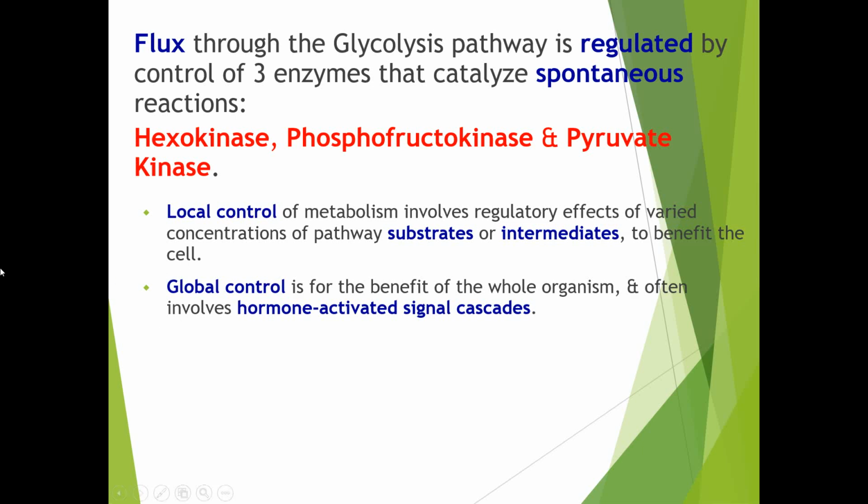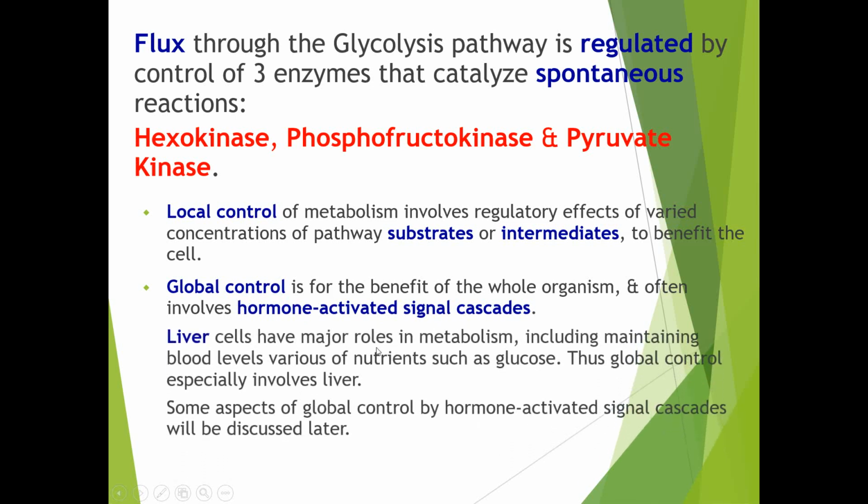over these reactions. The next control is global control, which is for the benefit of the whole organism and often involves the hormone activated signal cascade. This control depends generally upon hormones which are activated and act as a signal cascade. Liver cells have a major role in metabolism, including maintaining blood levels of various nutrients such as glucose. So this is an important role in the body, played by the liver. This global control especially involves the liver. Some aspects of the global controls by the hormone activated signal cascade will be discussed later.